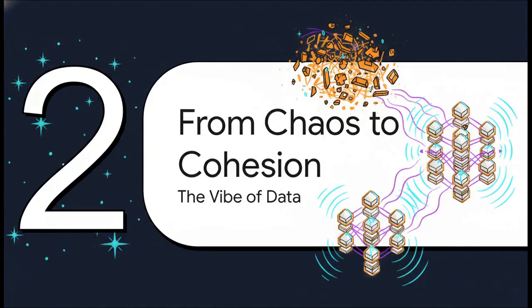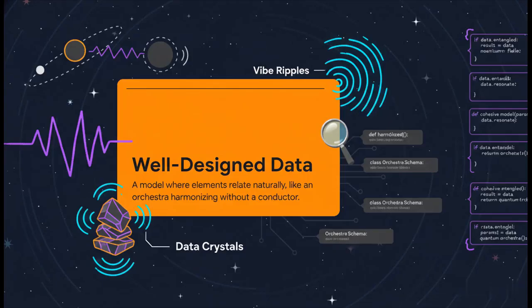So, how do we take this cosmic strangeness and actually make it do something useful in our code? Well, it all starts at the very foundation of any app, the data structures. See, a really well-designed data structure is where the vibe begins. It's like a world-class orchestra. The musicians don't need the conductor to tell them every single note to play. They listen to each other, they feel the music, and they just harmonize. Great data models do the exact same thing for your information.